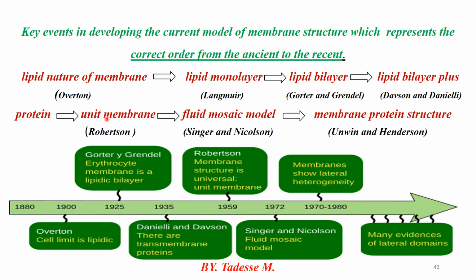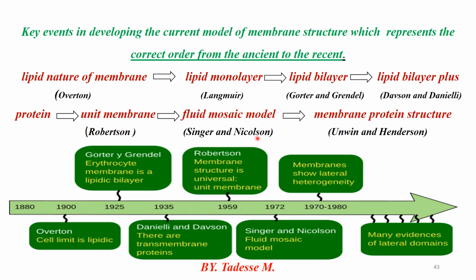Then the fifth one, Robertson, built on the electron microscope, proposed evidence to support the work of the Davson-Danielli model. Robertson suggests the unit membrane model, and he proposes that all membranes are essentially the same.